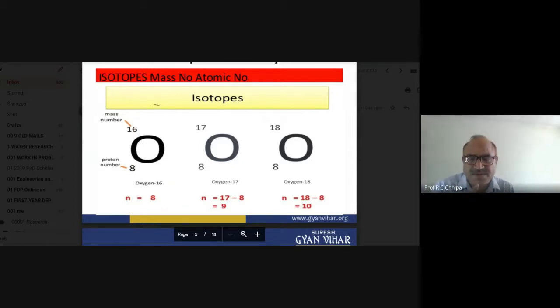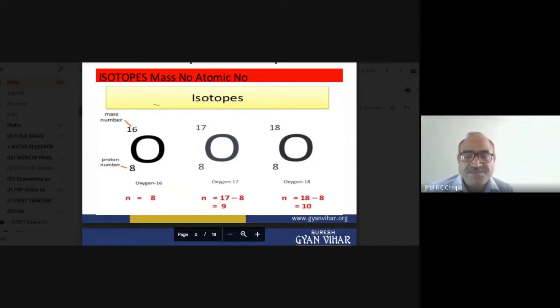16, 17 and 18 are the mass numbers. So oxygen 18 will be the heaviest, and oxygen 17 will be heavier than oxygen 16. So the question is why that particular mass number varies.